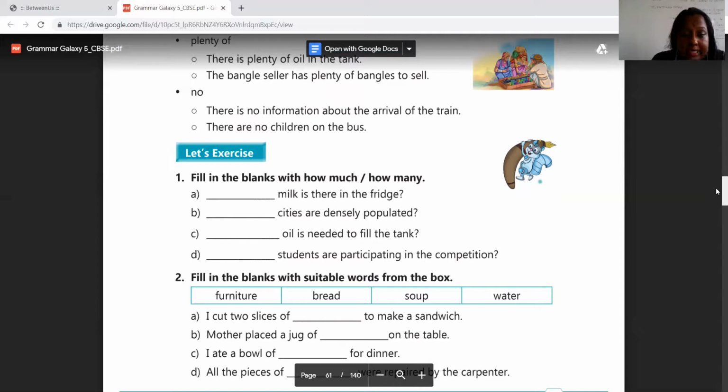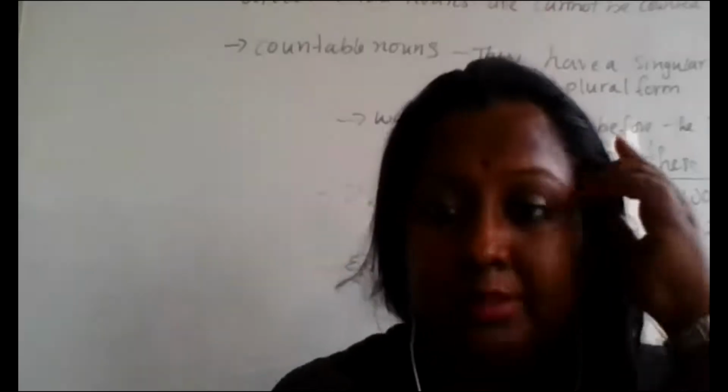So you can attempt the textbook exercise. A few sentences are given, and you have to fill in the blanks with suitable words from the box. You can attempt this by yourself, so that you'll be comfortable and you will understand the concept better.